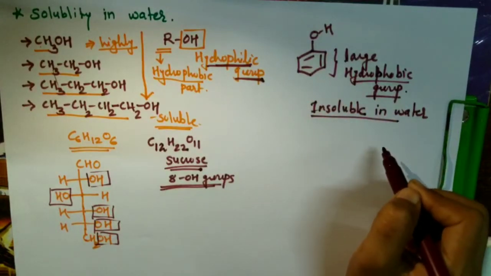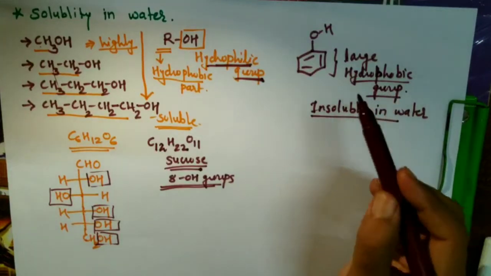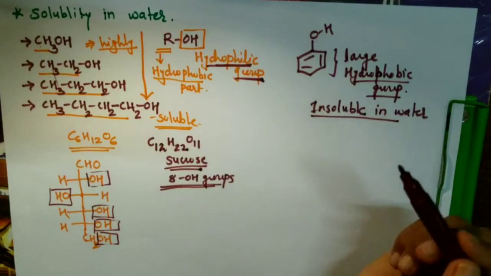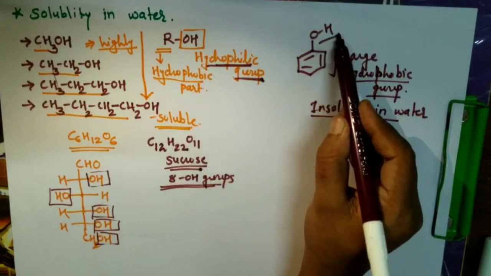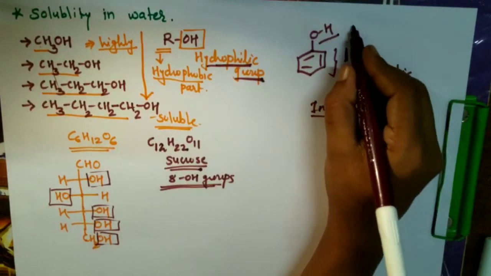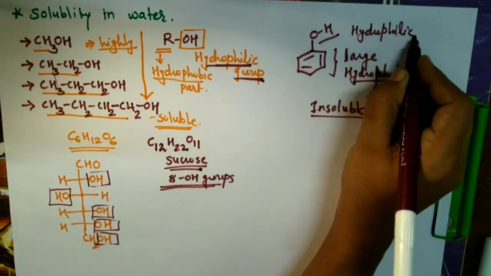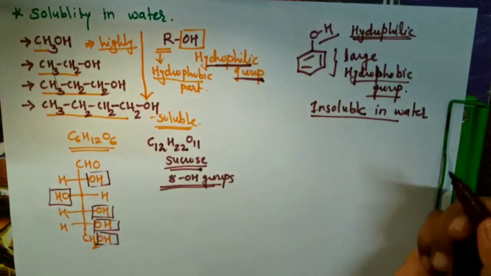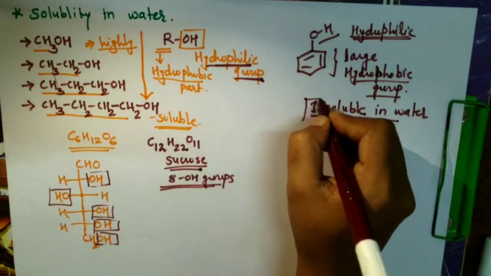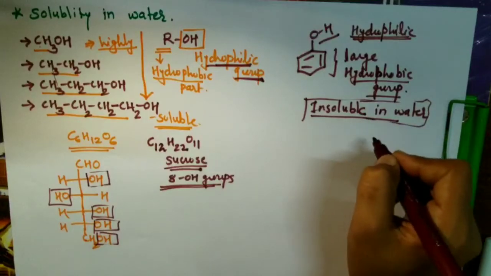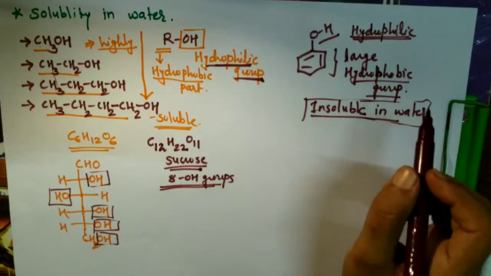Here it is insoluble. But if you heat it in hot water, phenol is slightly soluble or partially soluble in hot water because of the hydrophilic group. This OH group is hydrophilic. Even when we heat it, it is slightly soluble, not completely, but usually we call phenol insoluble in water because of the large hydrophobic group.